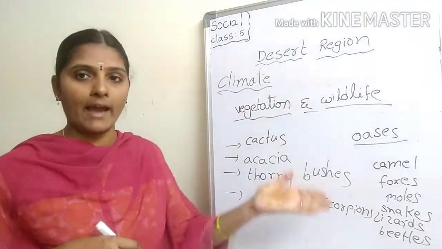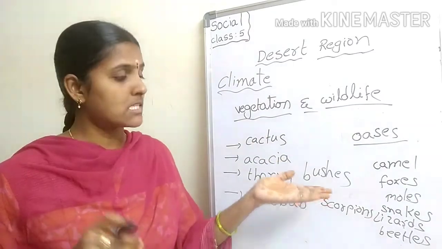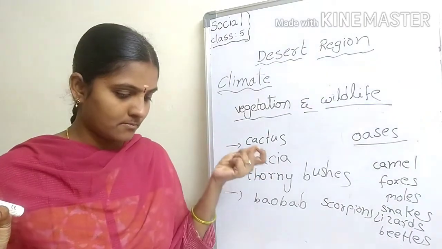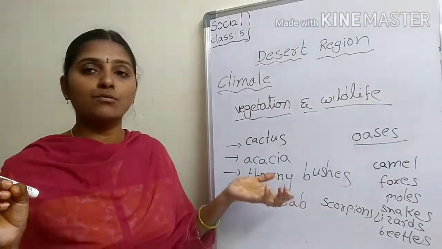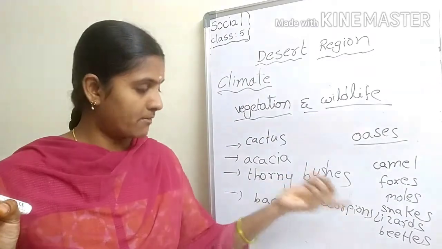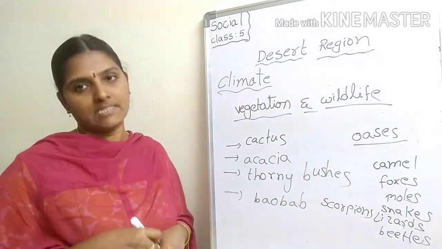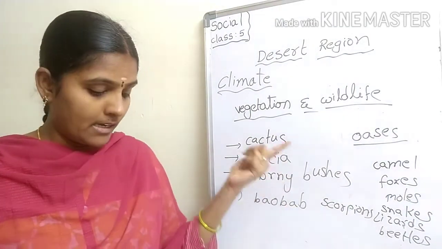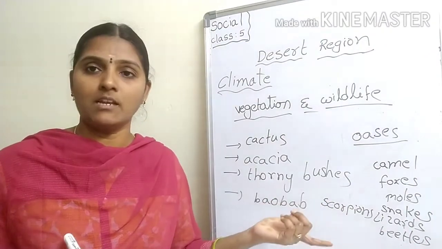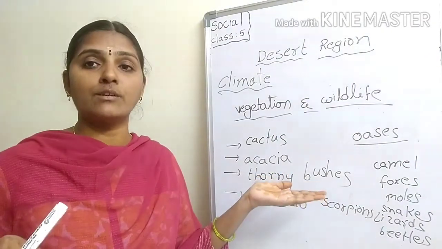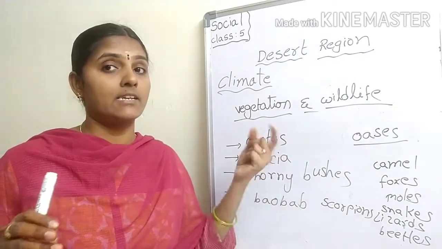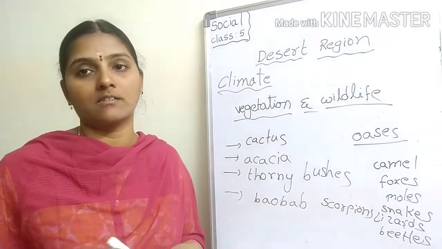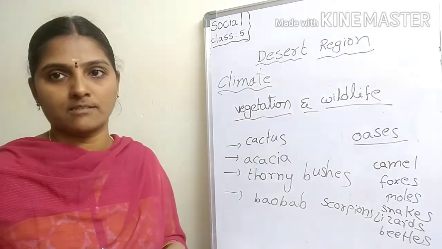Understood? They all have special features that help them to survive the extreme desert conditions.